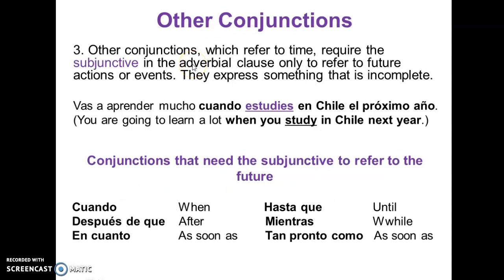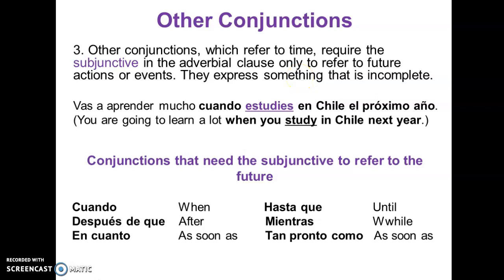Okay, other conjunctions talk about time, for example. Those require the subjunctive in the adverbial clause only to refer to future actions or events, because they express something that is incomplete. Vas a aprender mucho cuando estudies en Chile el próximo año. This is referring to the future, and it's something that hasn't happened yet.